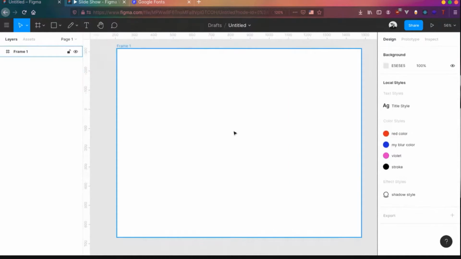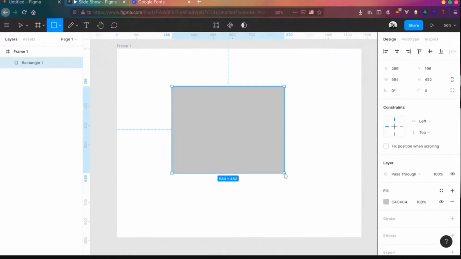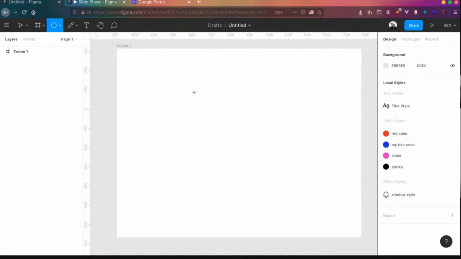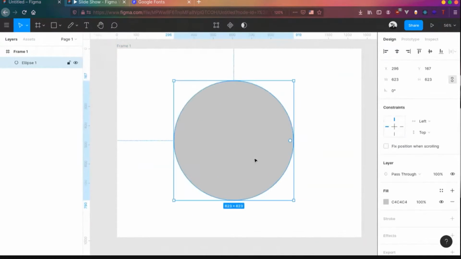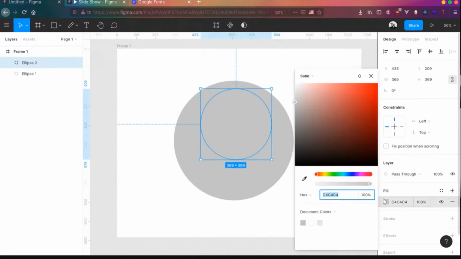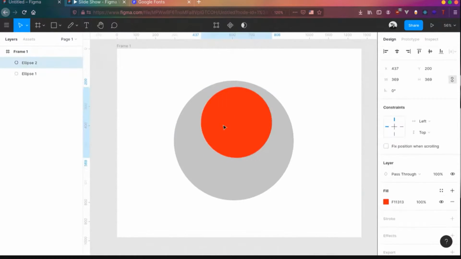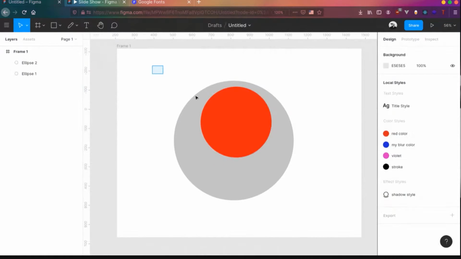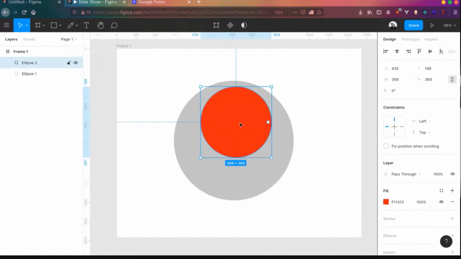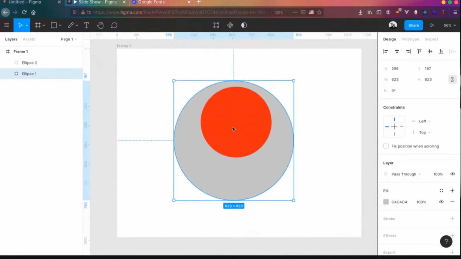Now, the final feature that I missed out, I guess, is the object option. If you have multiple objects, I'll draw a circle over here, and I'll give that color as red. So you have two circles. Whenever you want to hold these two things together, you can drag over these things, or individually click items and hold Control and click other items, or Shift and click other items. You will get one more option on the top.